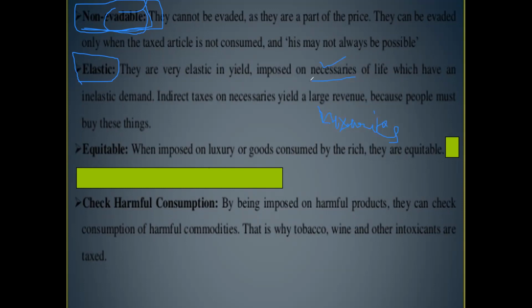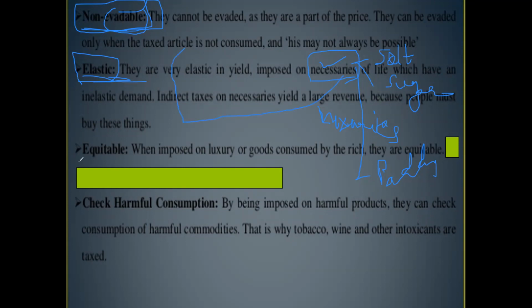So if the government increases a tax on a necessary, let us take, for example, salt or sugar, or in case of paddy, rice, or wheat, if the government has increased the tax, automatically revenues will increase for the government. So that is what you mean by saying elastic. You can increase tax on necessaries and more revenue will come to the government.